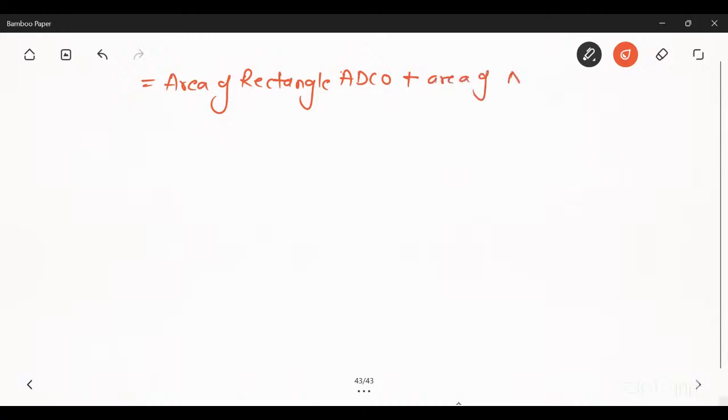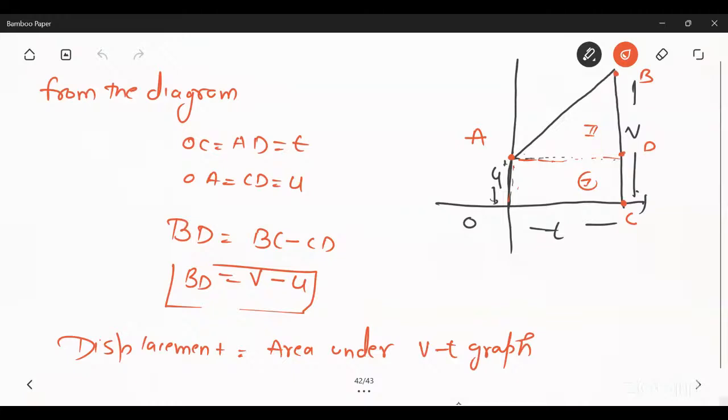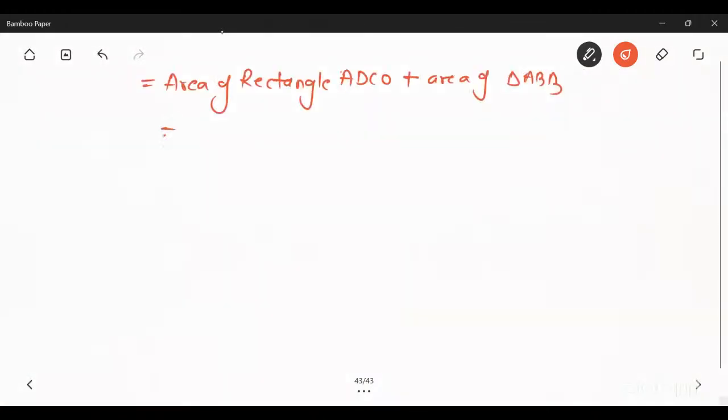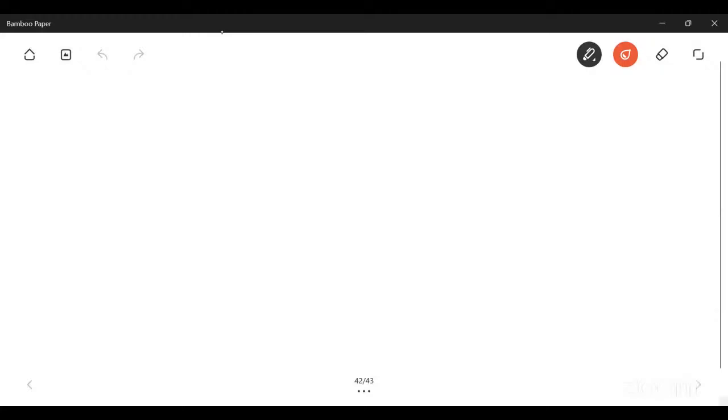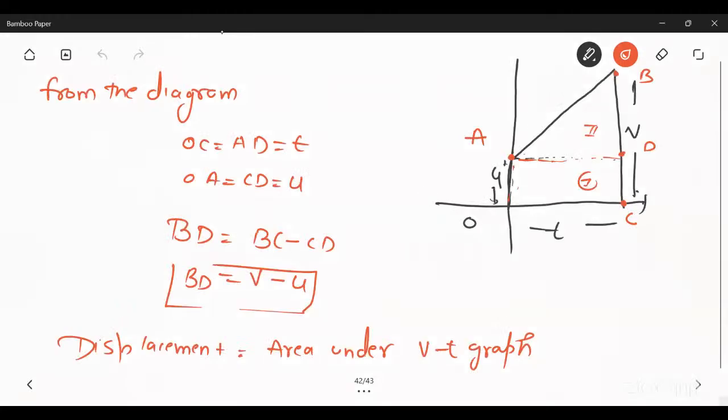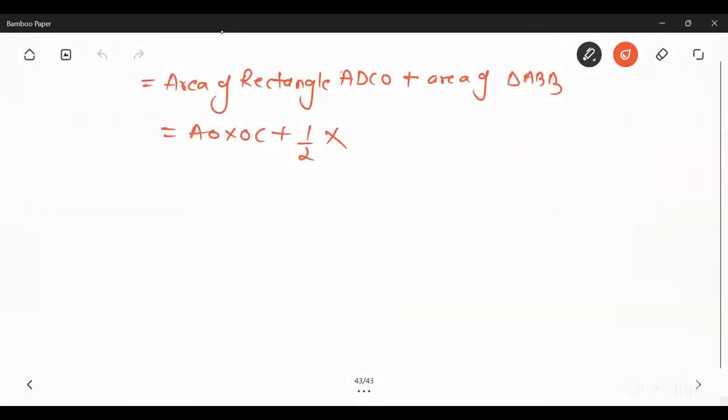The area of rectangle is length into breadth, so AO into OC, plus the area of triangle, which is half base into height. Base is AD and height is BD, so half AD into BD.